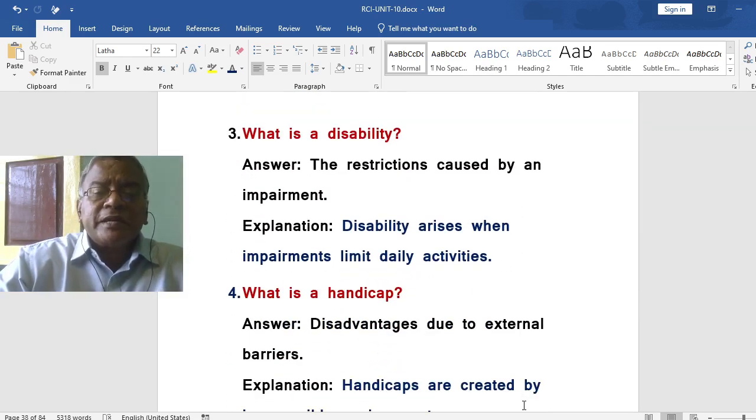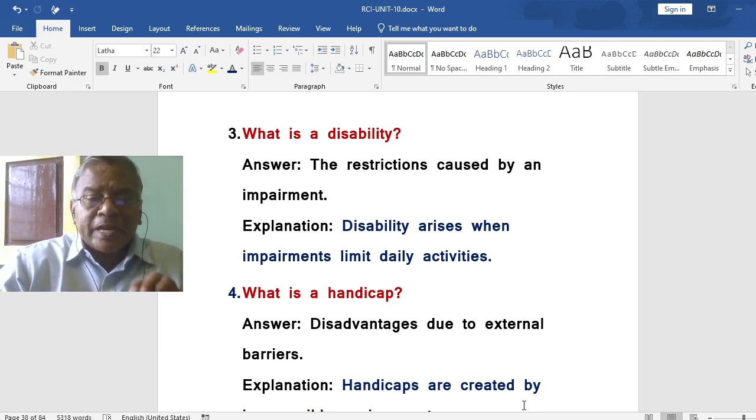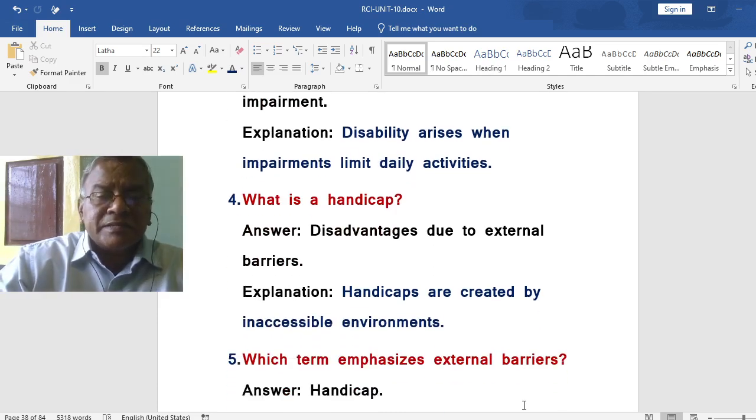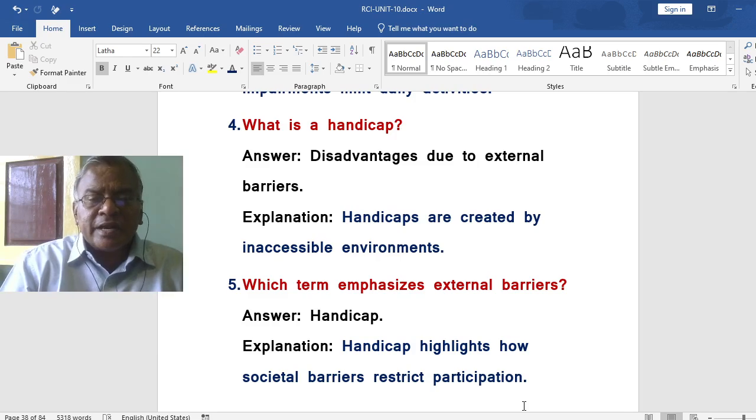What is a disability? The restrictions caused by an impairment. Disability arises when impairments limit daily activities. What is a handicap? It is a disadvantage due to external barriers. Handicaps are created by an inaccessible environment. That is the idea.